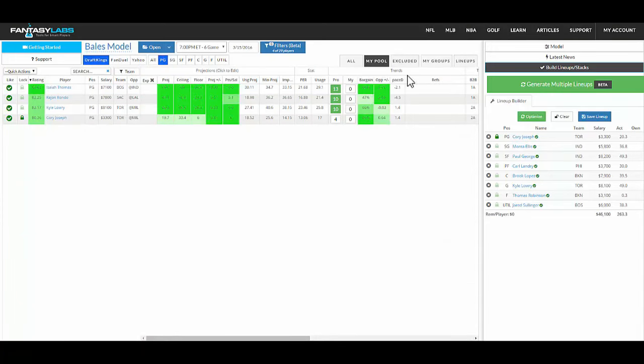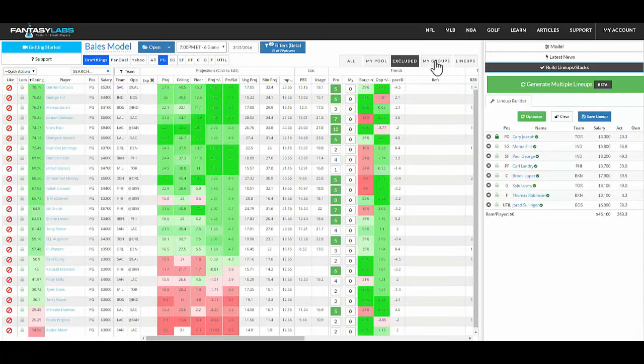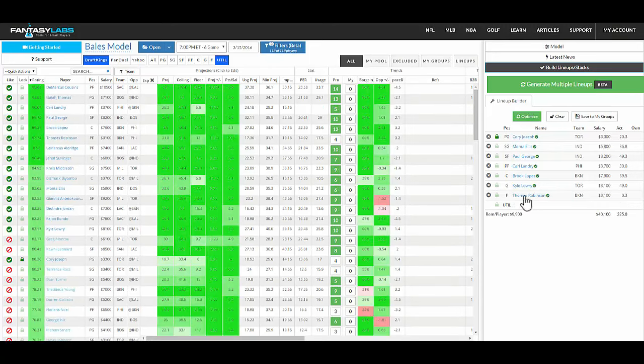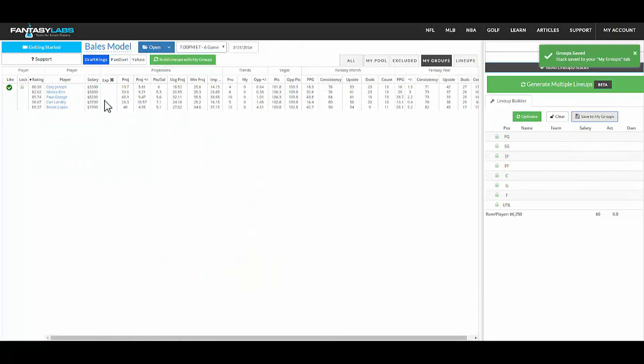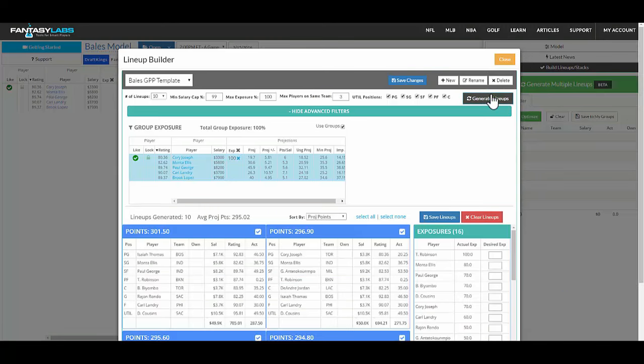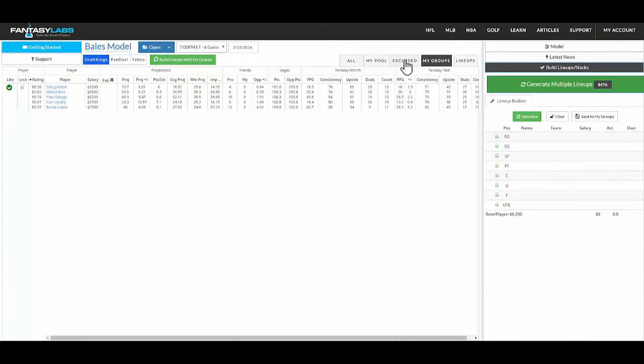So you can see the My Pool, the excluded players. You have the ability to create groups. So if we want to have a core, you can save it as a group. It'll go to My Groups. All those players are listed, has all their stats. And then when you go to generate lineups, your core will be there, and you can say what exposure you want to that core. We can say 100. We want those guys in every lineup, generate lineups, and those guys will be forced in there.